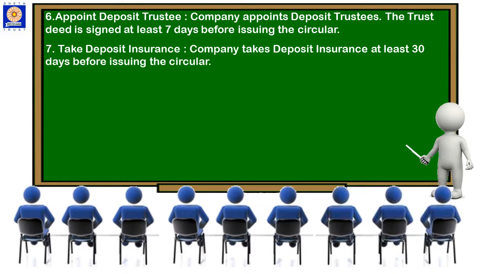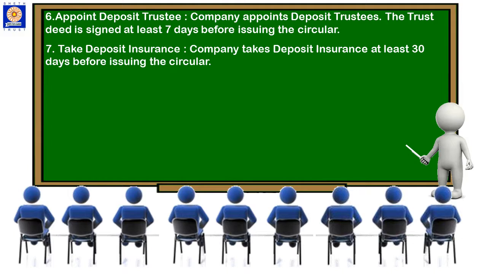Take deposit insurance. The company takes deposit insurance at least 30 days before issuing the circular. A company needs to take deposit insurance at least 30 days before the circular is issued to the members. The insurance amount depends on the amount of deposit plus interest.